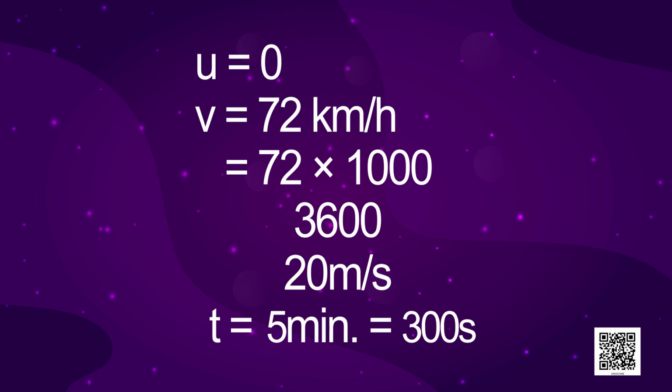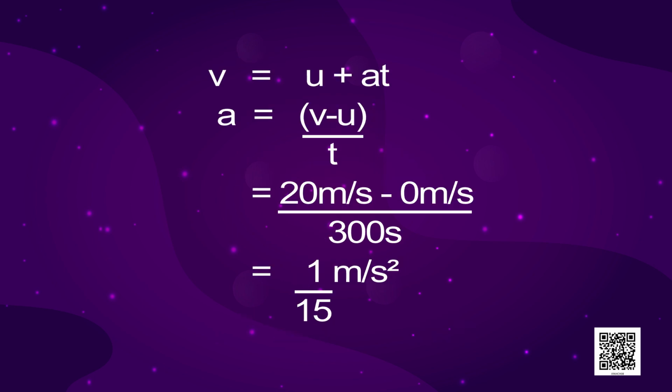Now, to find out the acceleration, we are going to use our first equation of motion, and according to first equation of motion, a is equal to v minus u divided by t. By substituting the given values, we get acceleration to be 1 by 15 meter per second square.